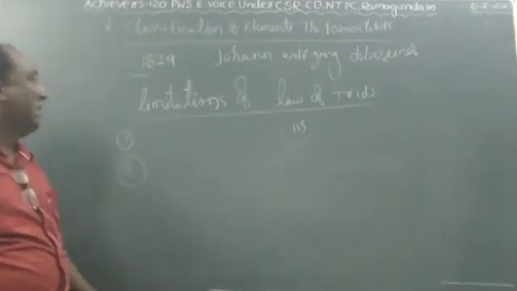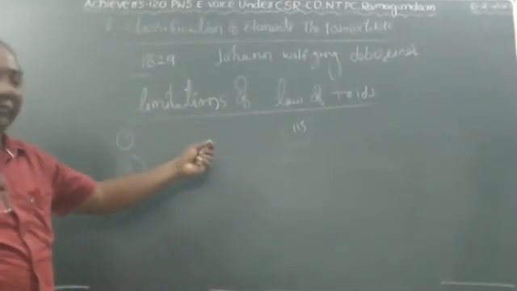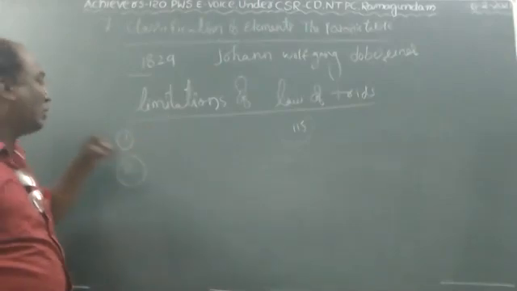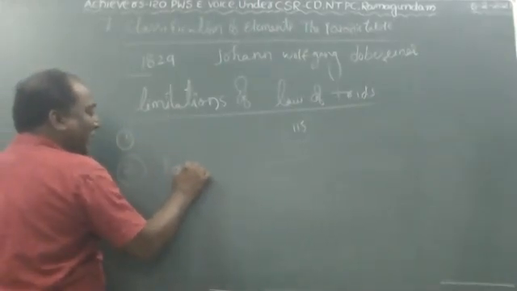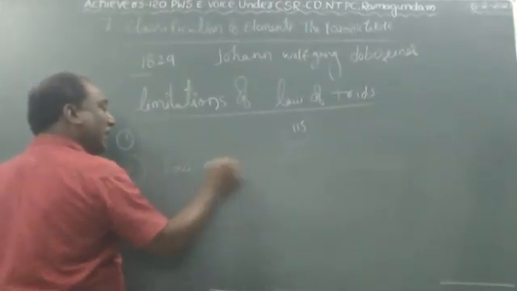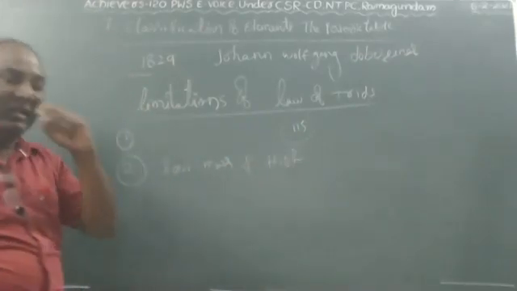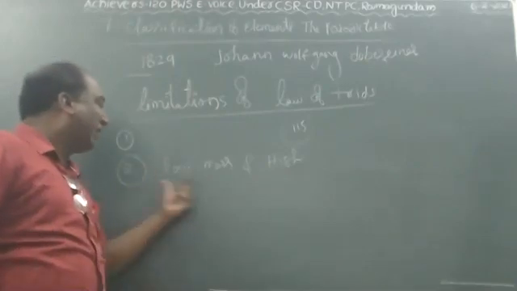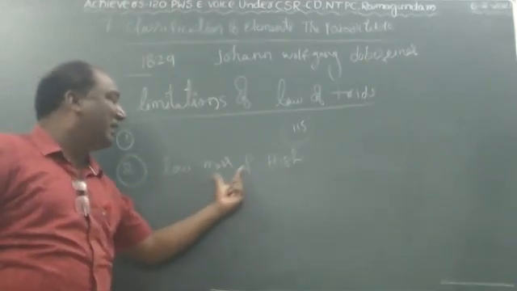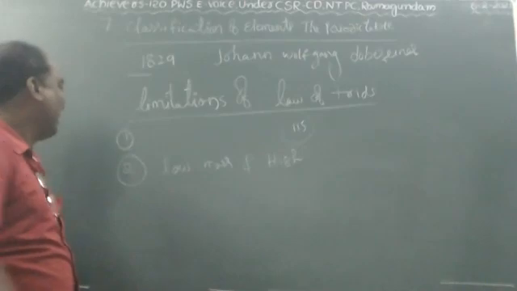Second one, this Dobereiner law is a failure for the lower mass elements and higher mass elements.